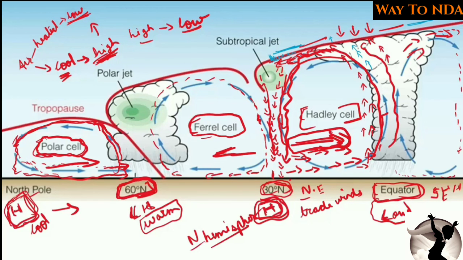In the northern hemisphere you will find these trade winds, from 30-degree to 60-degree you will find the westerlies, and at the poles you will find the polar winds.